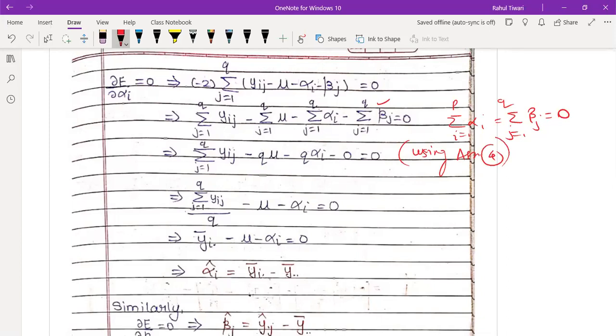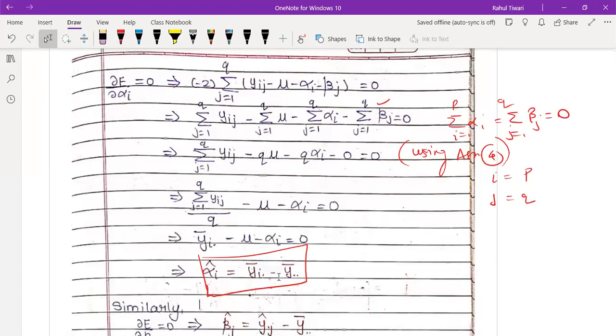Right? What is q? Where does q go? It is j, right? i is running from 1 to p, j is running to q. So when you divide by q, it means the dot goes in the j place. So i dot. So this alpha hat becomes y bar i dot minus mu hat, which is y bar dot dot. So this is the expression for alpha_i hat. Can anyone tell me what could be beta_j? Looking at this expression, what could be beta_j?